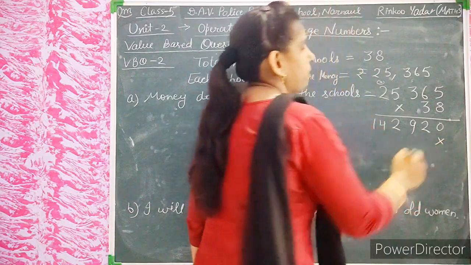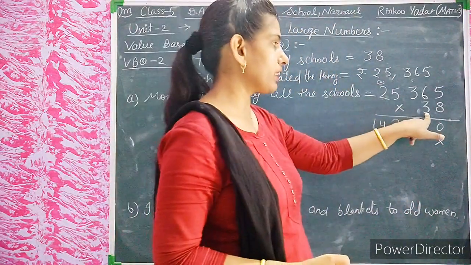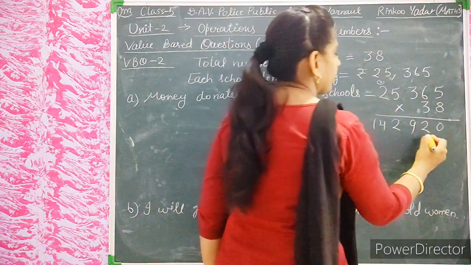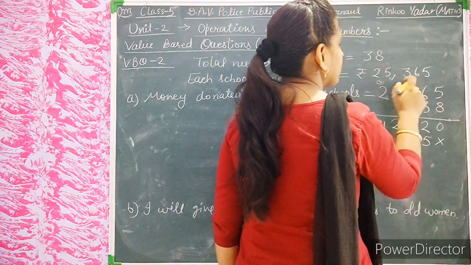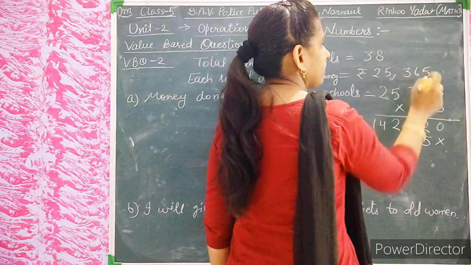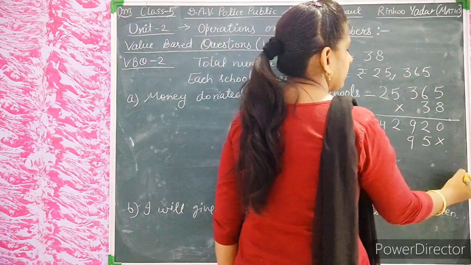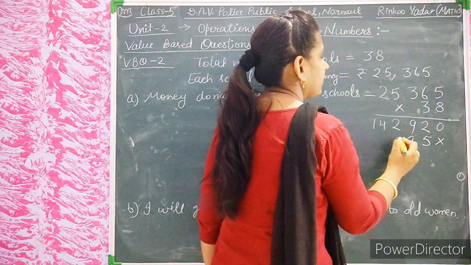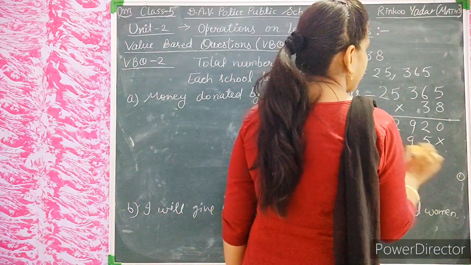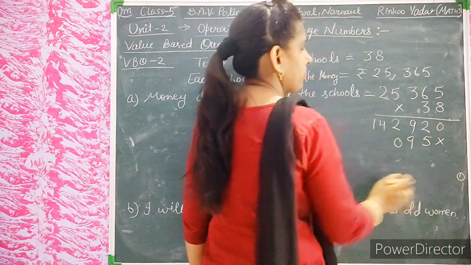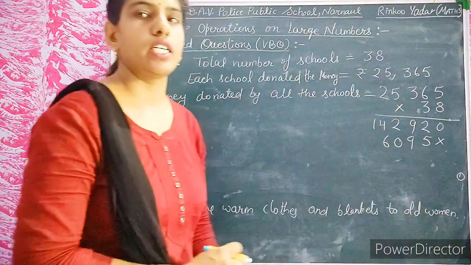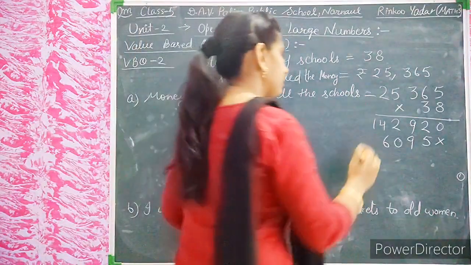This is multiplied there. Now again multiplying by 3. 3 fives are 15, carry 1. 3 sixes are 18 plus 1 is 19, carry 1. 3 threes are 9 plus 1 is 10, carry 1. 3 fives are 15 plus 1 is 16, carry 1. 3 twos are 6, and 6 plus 1 is 7.